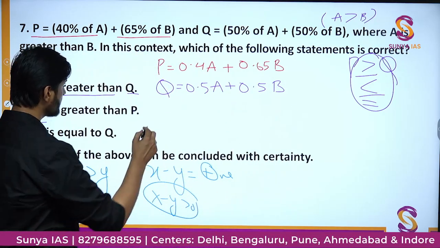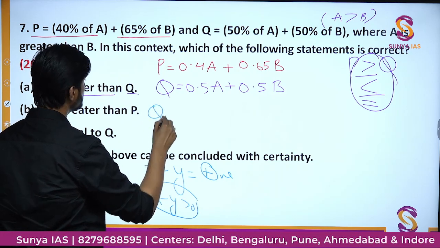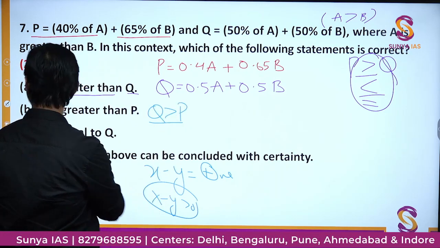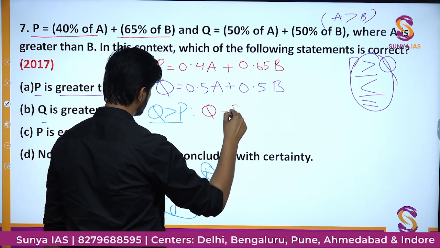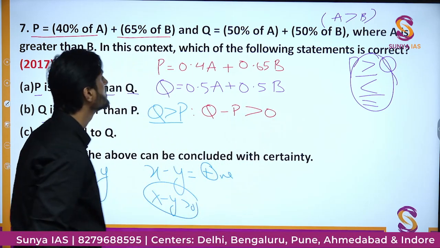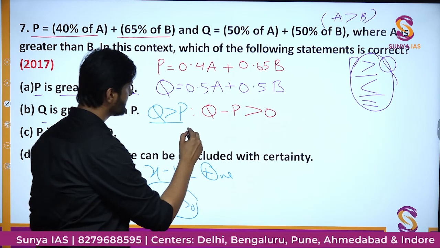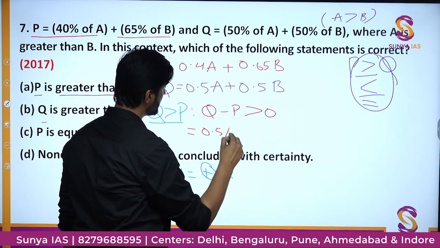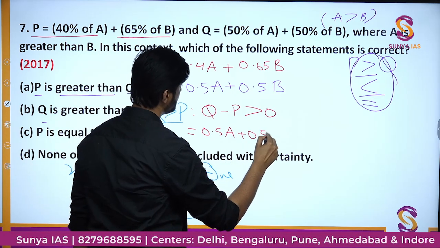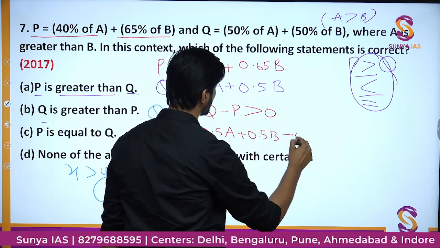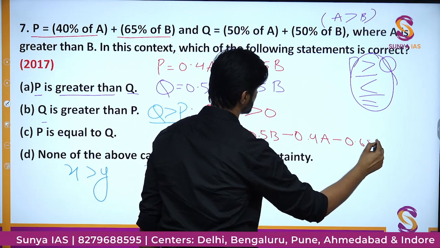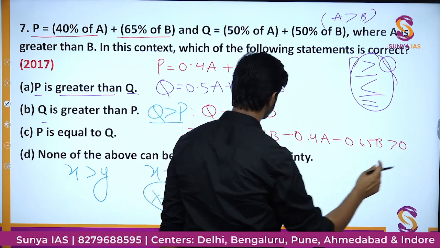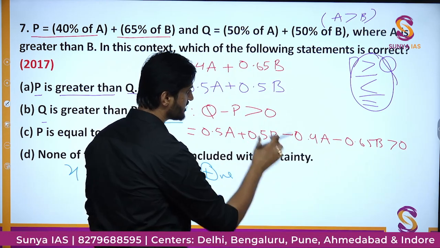So if we have to tell that Q is greater than P, then we have to say that Q minus P will be greater than 0. So we'll just put the values here. We'll have 0.5A plus 0.5B minus 0.4A minus 0.65B greater than 0. Take A on one side, take B on one side.